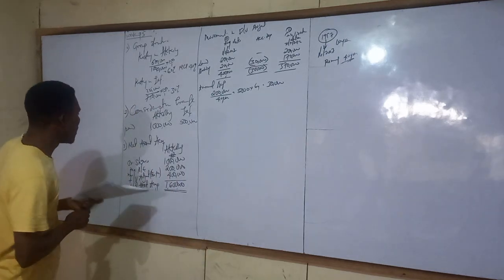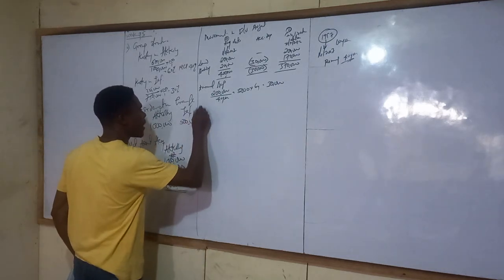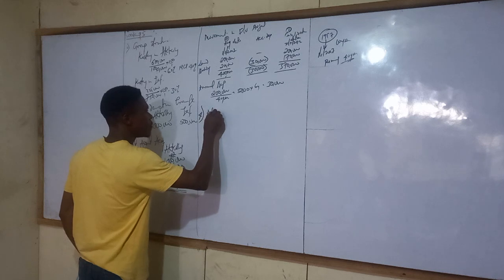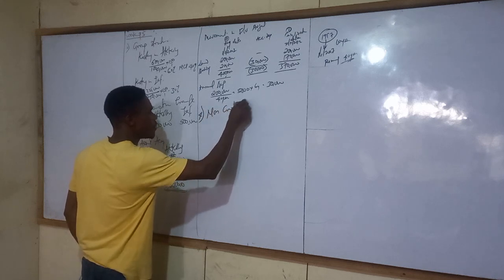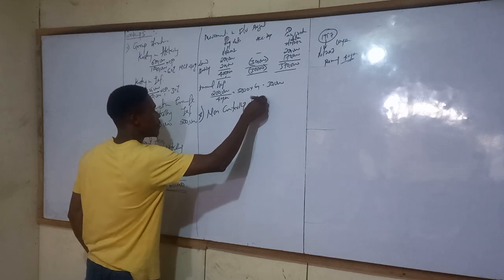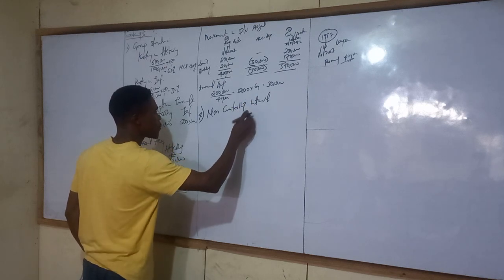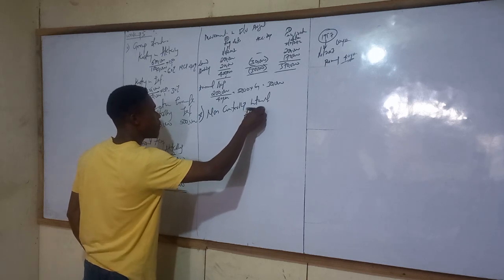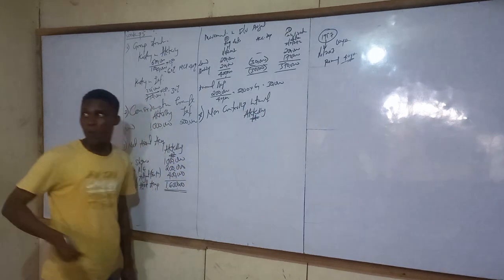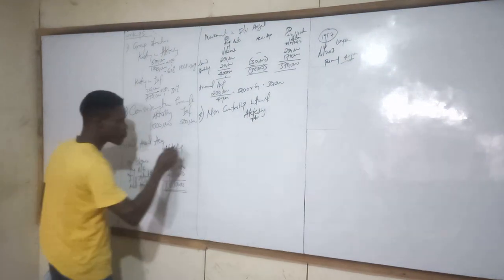So away from that, number 4 now. Number 4 is our non-controlling interest. The subsidiary alone, we are calling. Let's start with number 1.